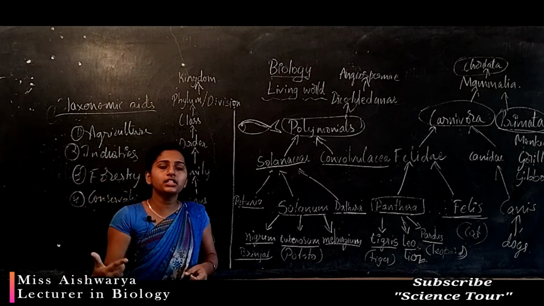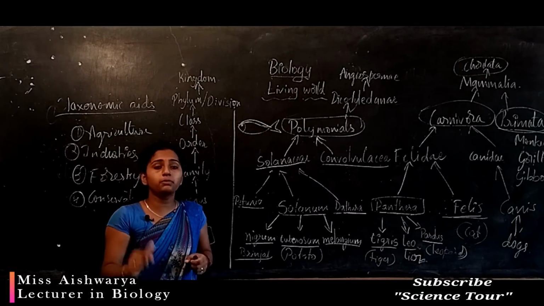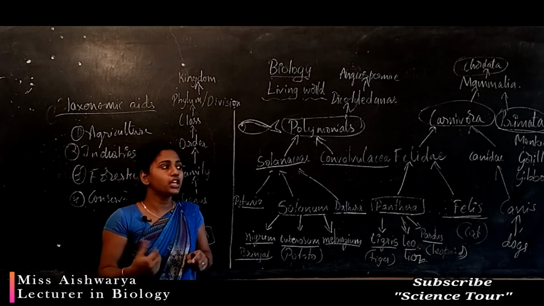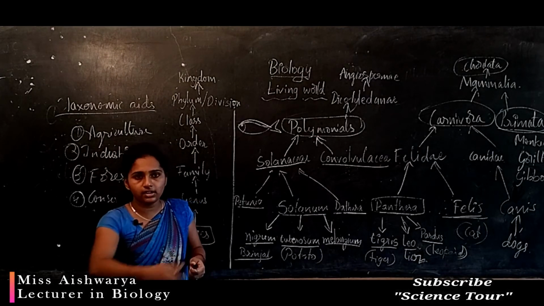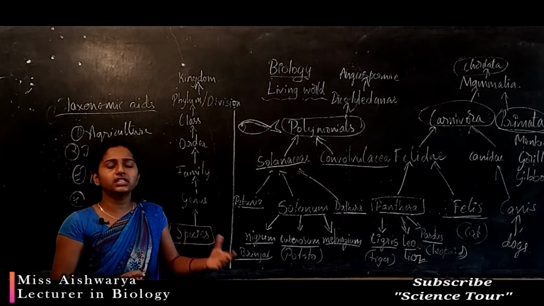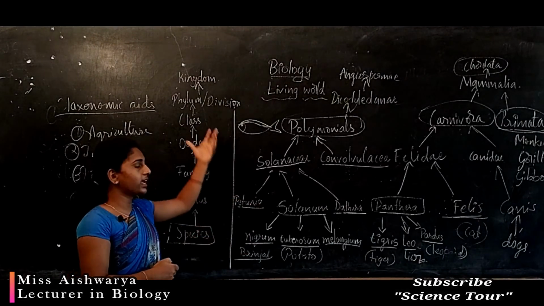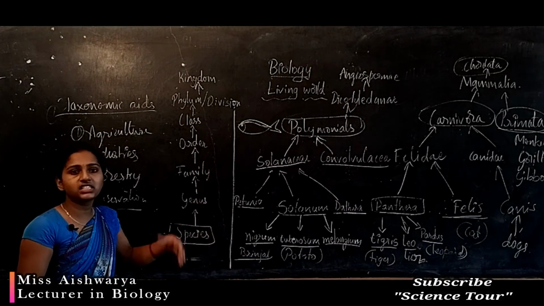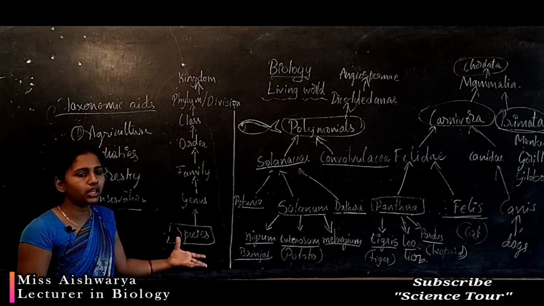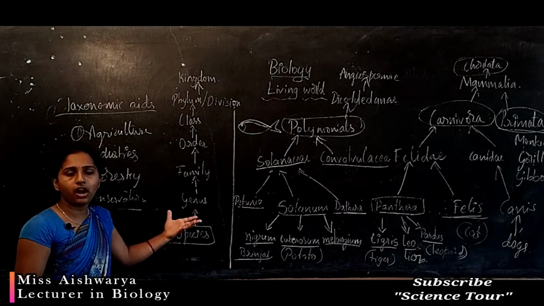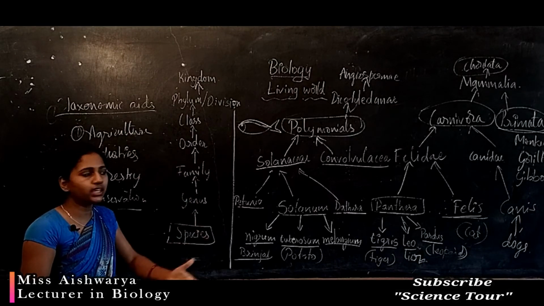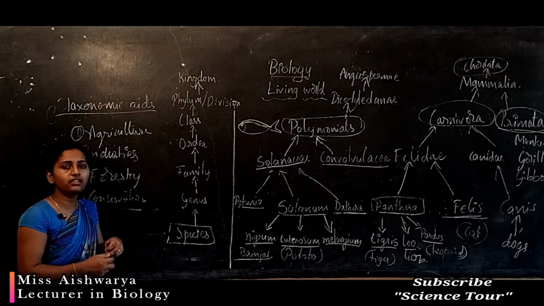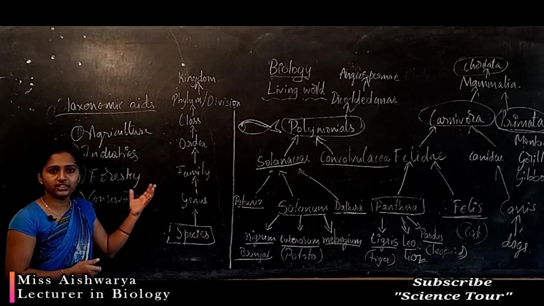These are rich biodiversity areas, especially these Western Ghats, which are very rich in biodiversity. So we are very lucky to be here in this area. Whatever examples are given in the biology chapter, we can see that type of plant or animal in our surroundings. So we are so lucky to be in the Western Ghats. If you go into the biology field further, you can study the different types of organisms.